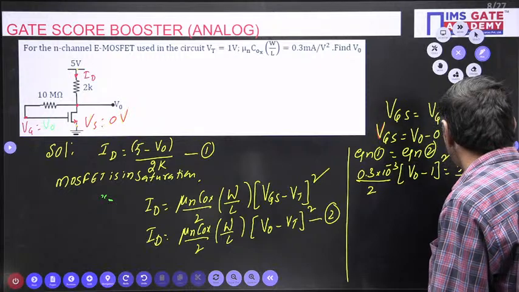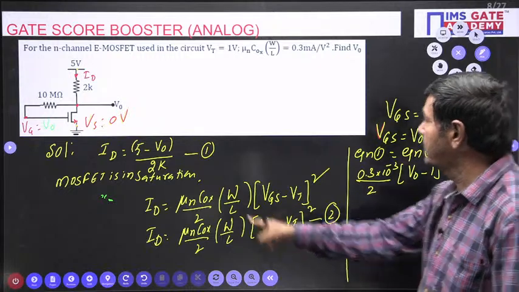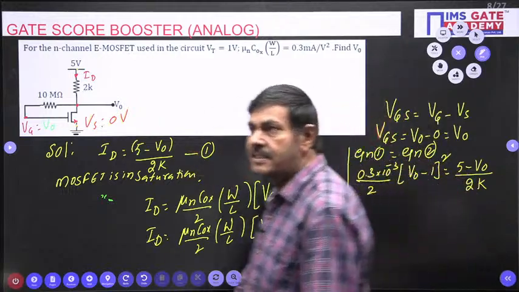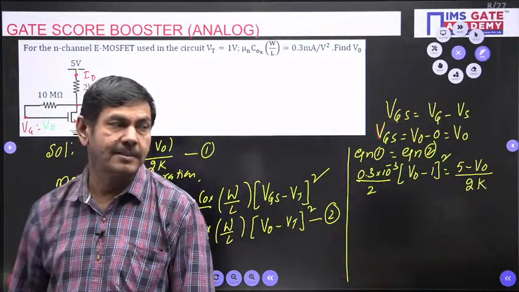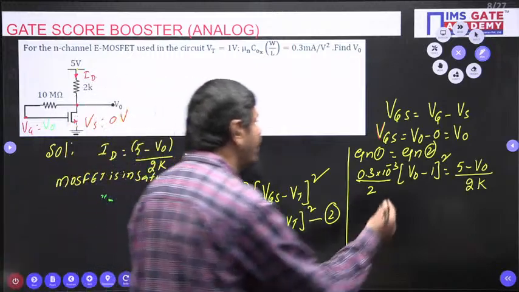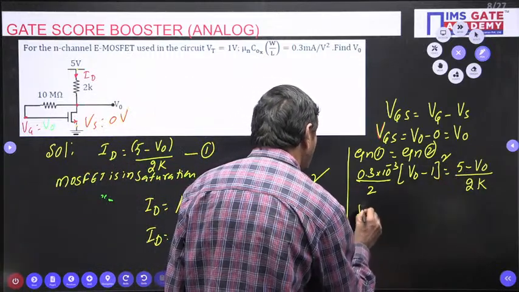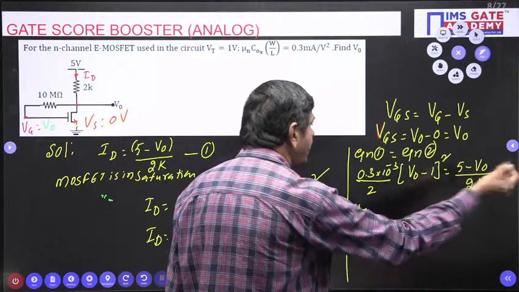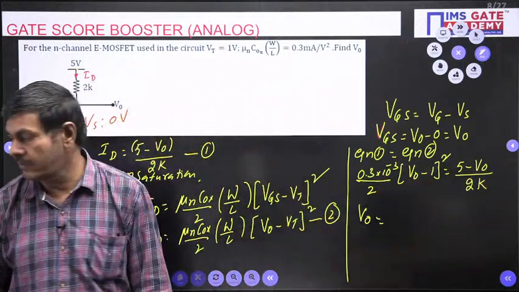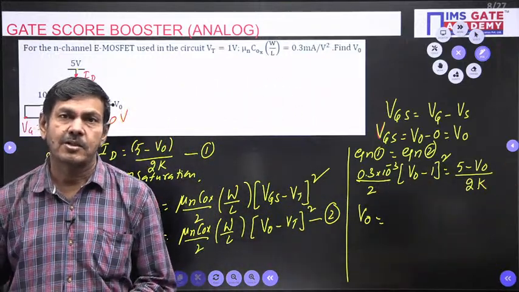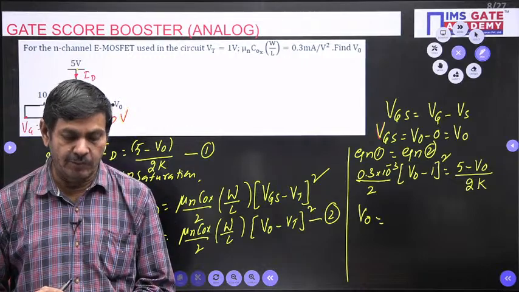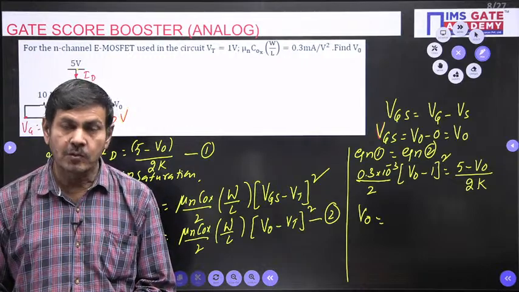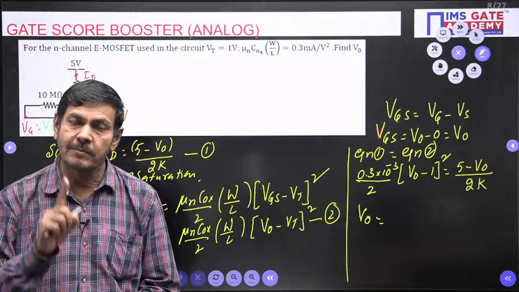Equation 1 equals equation 2, I equated. Just expand and find V naught. You must expand. One quadratic equation is going to form. Applying minus b plus or minus the square root formula, you will get 2 roots. Out of those 2 roots, one will be positive and one will be negative.